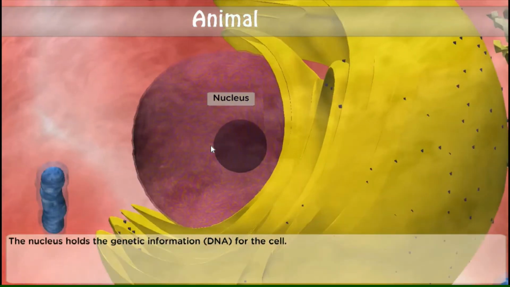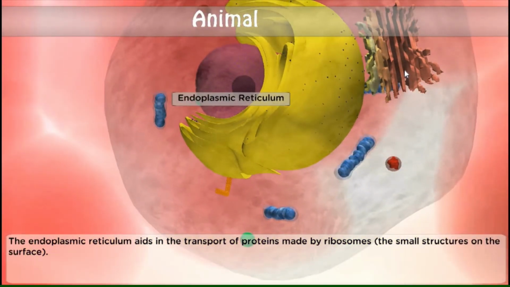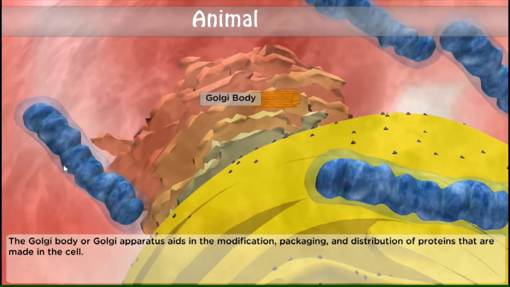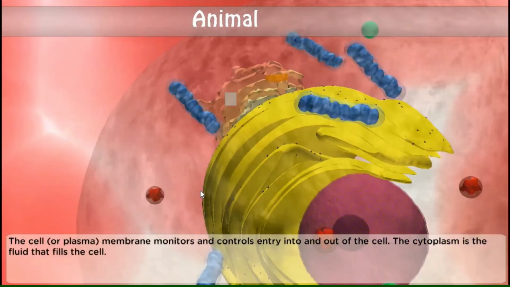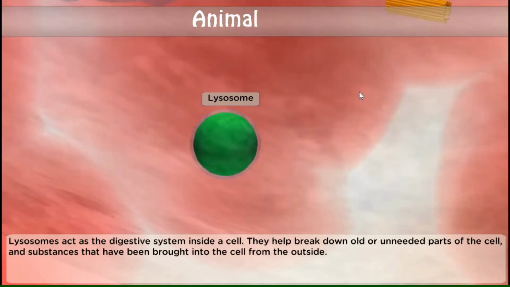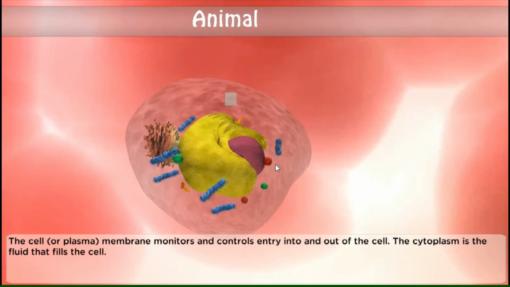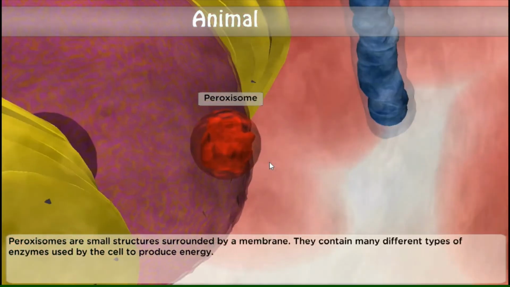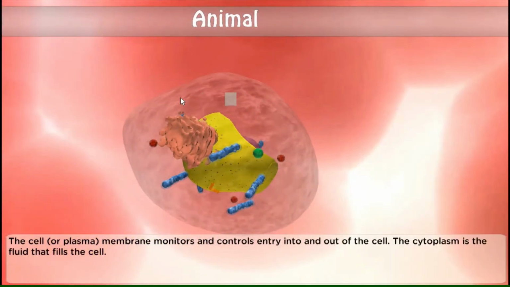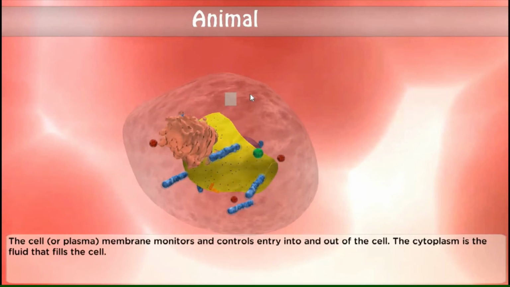Again, we have nucleus, nucleolus, endoplasmic reticulum, Golgi body or Golgi apparatus, mitochondrion, lysosome, centrioles, this one, peroxisome, and then yung gel-like fluid, that is the cytoplasm, and the outer covering is called the plasma membrane.